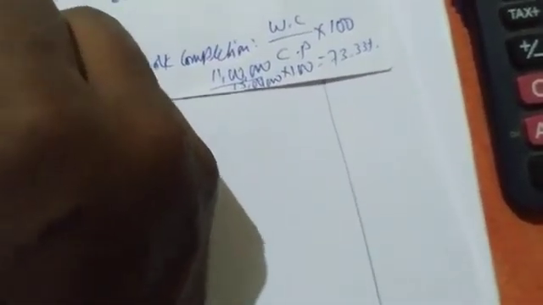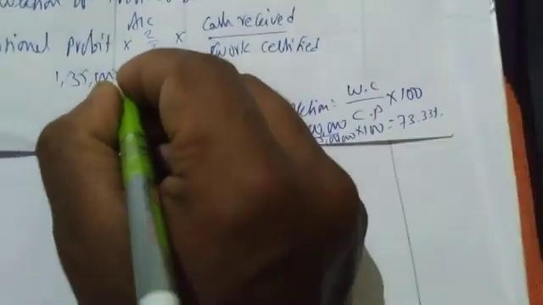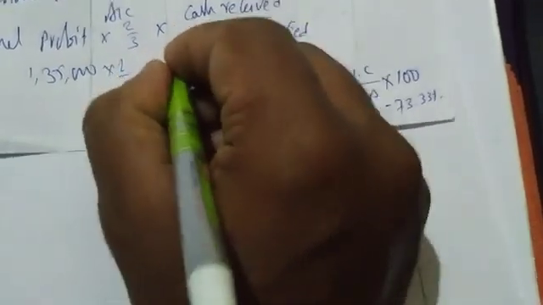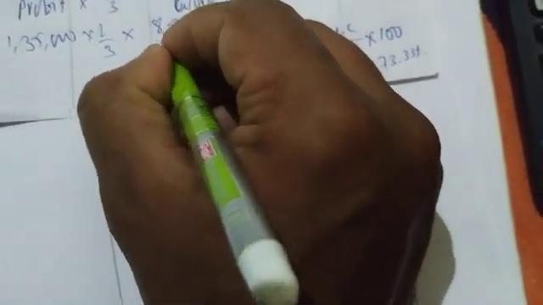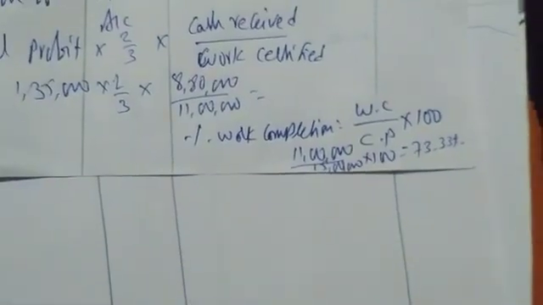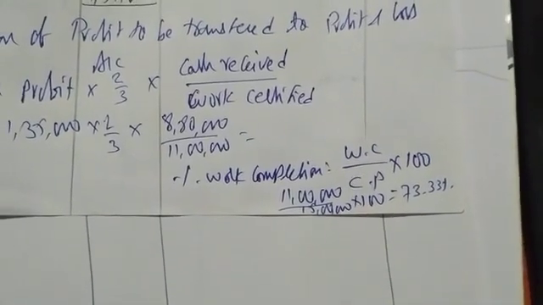Notional profit is 1,35,000 into 2 by 3 into cash received, 8,80,000, divided by work certified, 11 lakhs. So 1,35,000 into 2 by 3 into 8,80,000 divided by 11 lakhs. 72,000 we are getting. 72,000 should be transferred to profit and loss account.